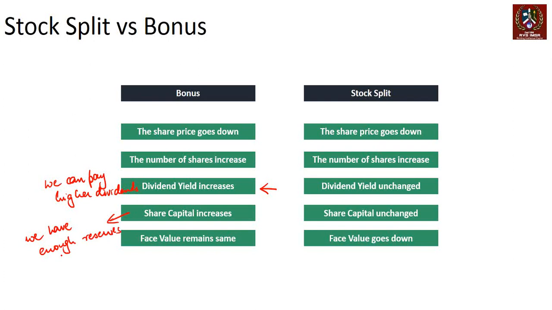And that is why, if you look at these two, the bonus is more positive as an event. Stock split technically is just mathematical jugglery that the company does. So it's a gimmick inasmuch as it doesn't really change things dramatically.